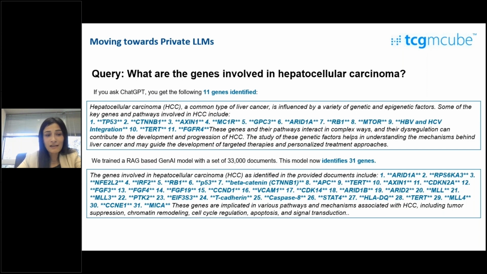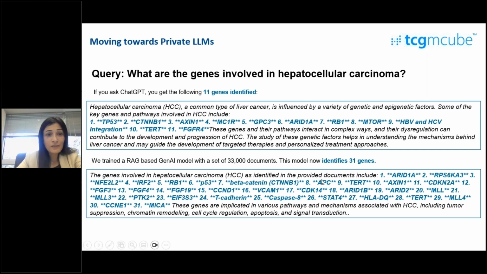So using TCG-MQ, we could build a RAG-based private LLM model, which was trained on the proprietary data. And now, with that additional information, it was able to identify 31 genes, which is a huge difference from what ChatGPT could give me, because ChatGPT was only basing its knowledge on what's publicly available.